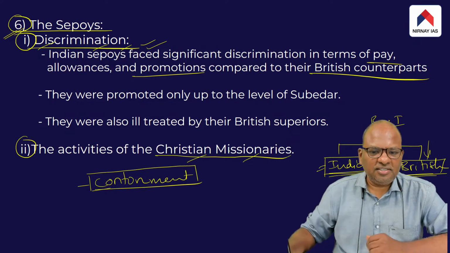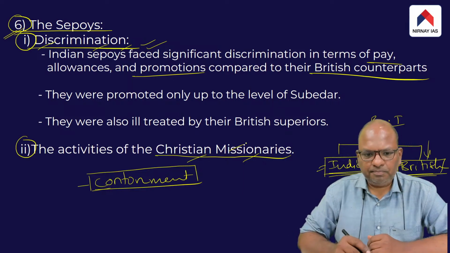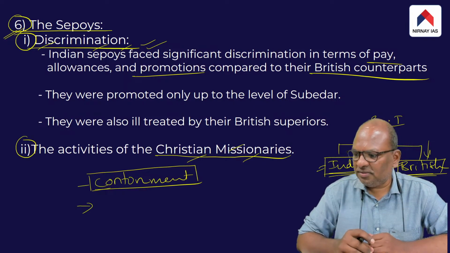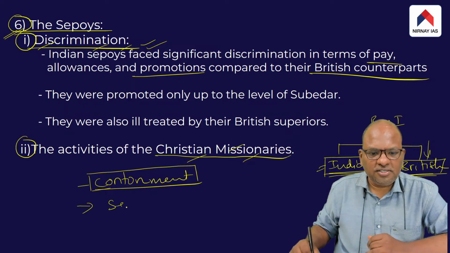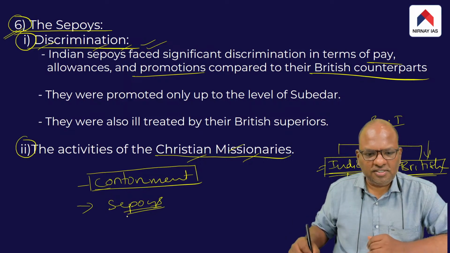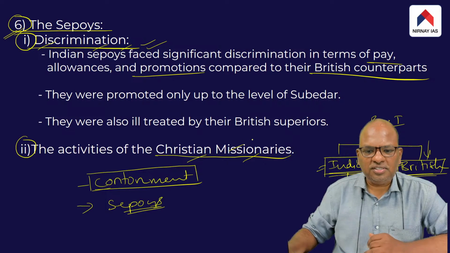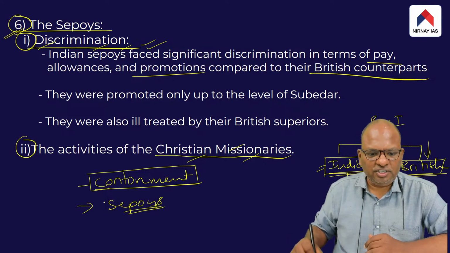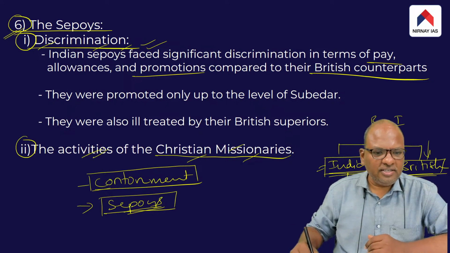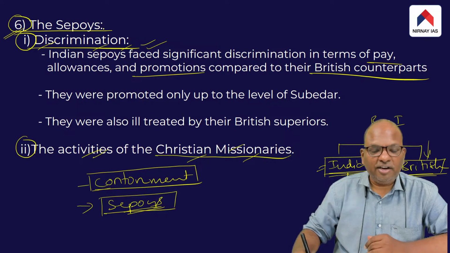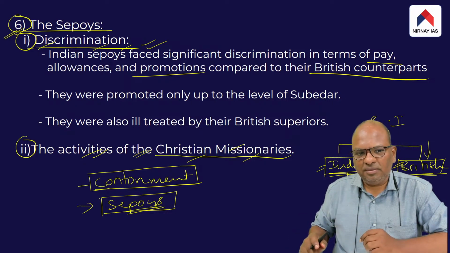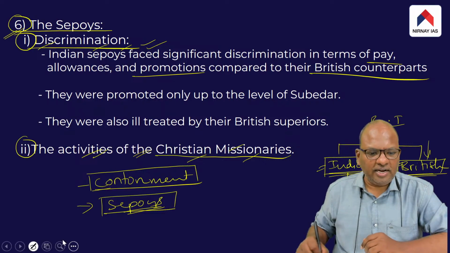In the cantonment areas, the Christian missionaries were very active, and with the help of the senior army officers, were putting pressure on the Sepoys to get converted to Christianity. Sepoys are basically Indian soldiers. So this became the second reason for the Sepoys revolting against the British. Basically there was growing discontentment among the Sepoys over a very long time period.